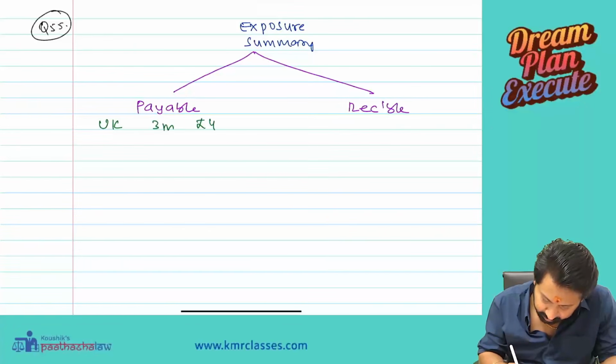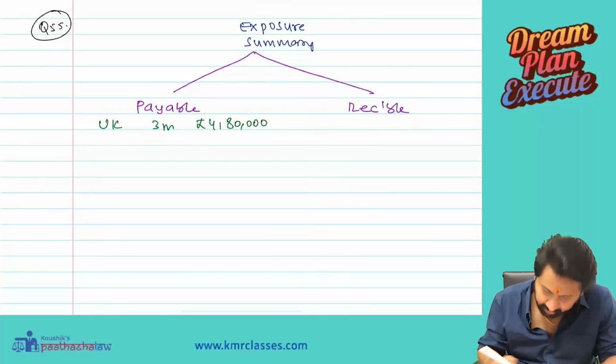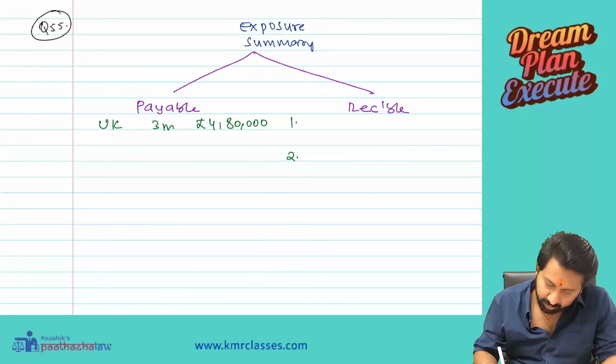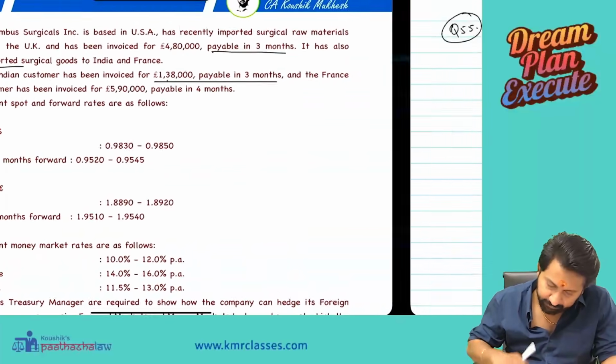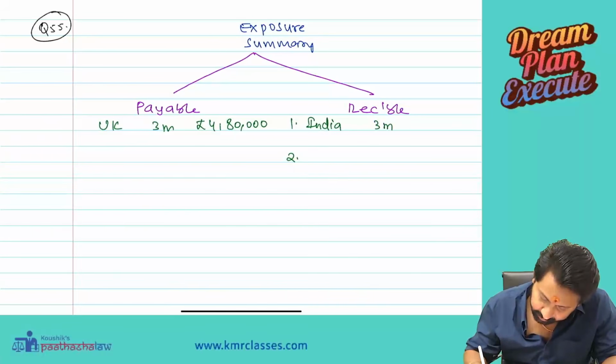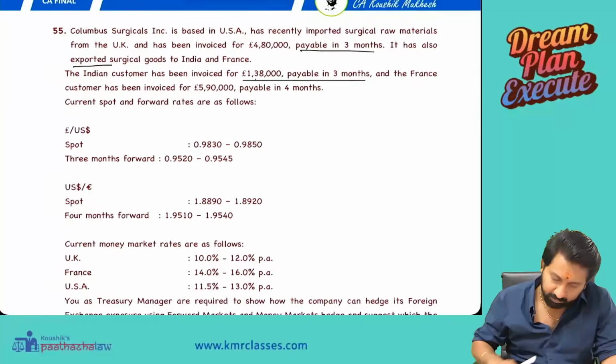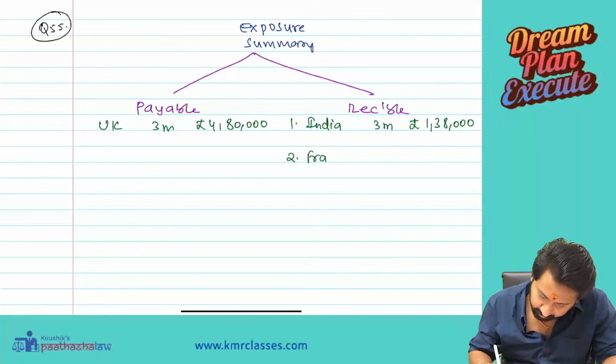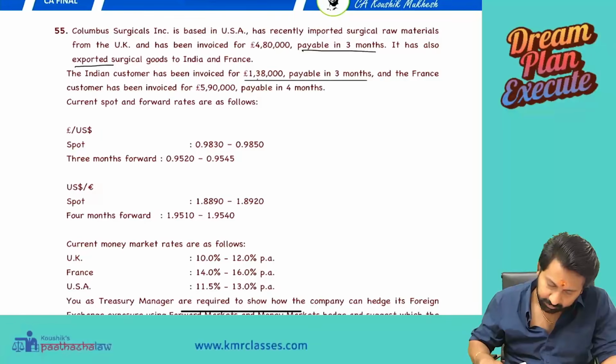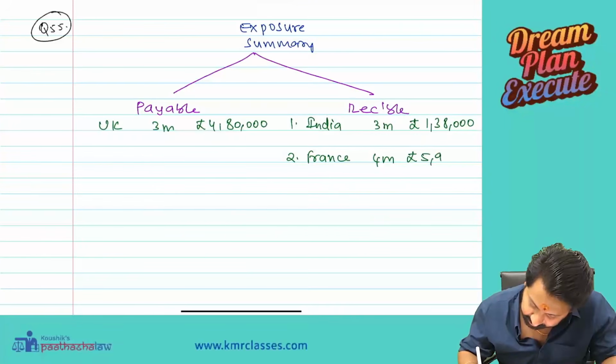Pounds 4,80,000. Next, receivable. 2 transactions are there. One is India, 3 months, 1,38,000. Next, France, 4 months, 5,90,000.